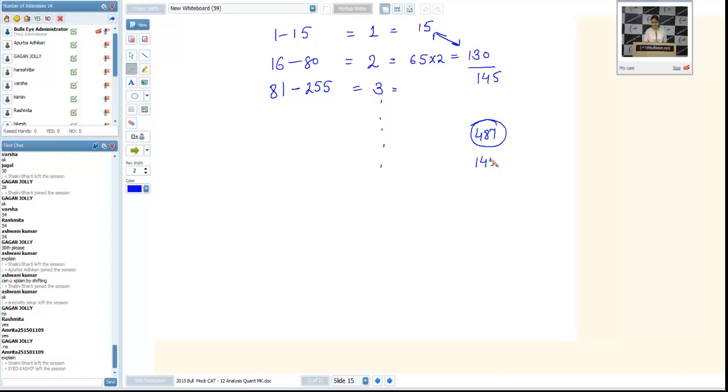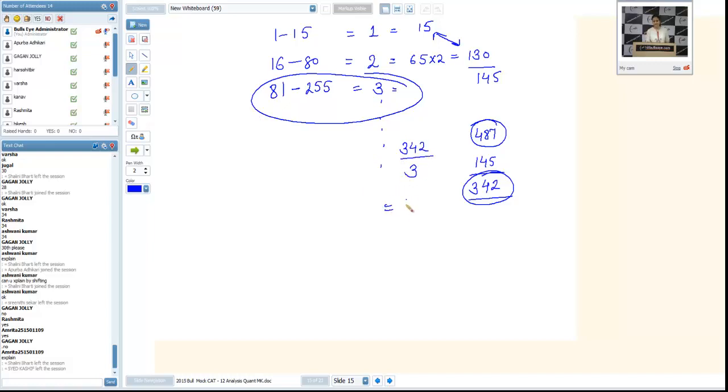I'll subtract 145 from this, 342. As I know, this 342 should come from the third category. And in the third category, every term is giving you 3. That's why, as I know, 342 by 3, this is exactly divisible. 114 I am getting.